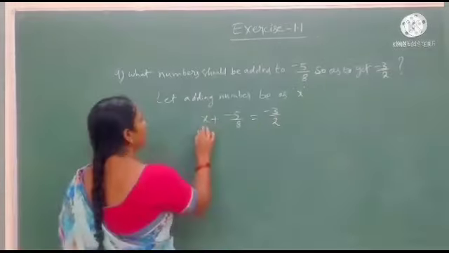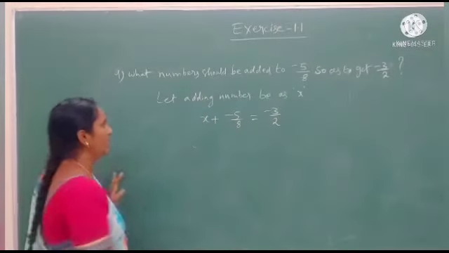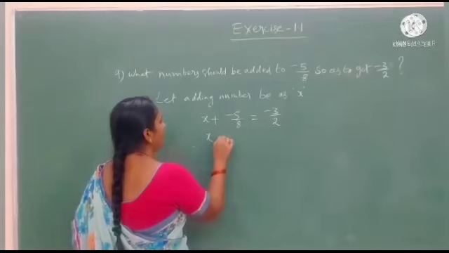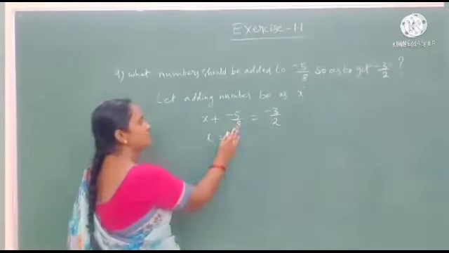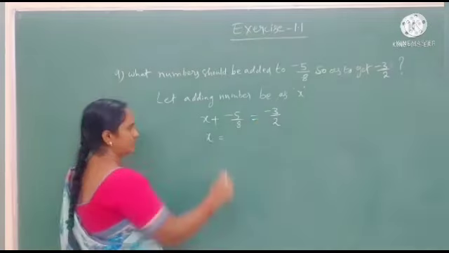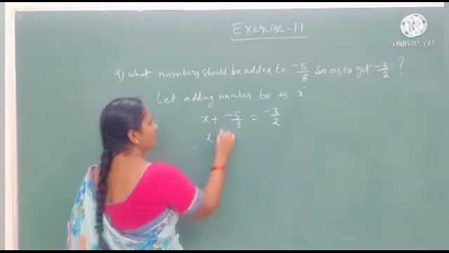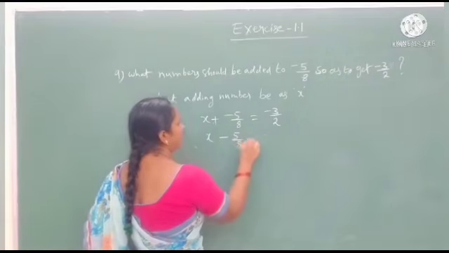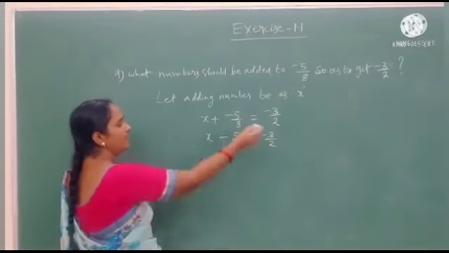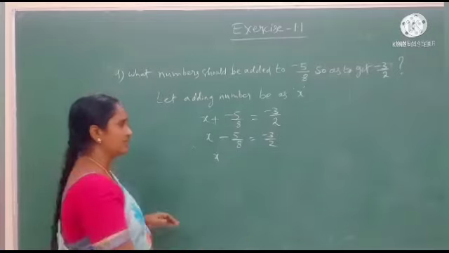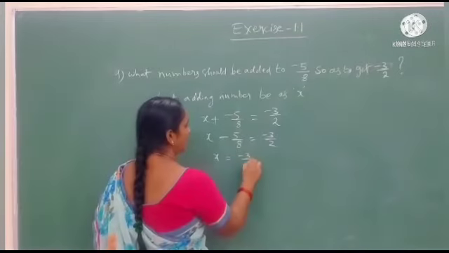See students, we don't know the x value here. That's why we use x in LHS, and change this value to the other side first of all. x plus into minus 5 by 8 equal to minus 3 by 2. And after that, we change the minus 5 by 8 to the other side. Minus 3 by 2.